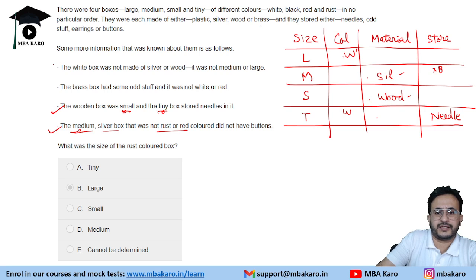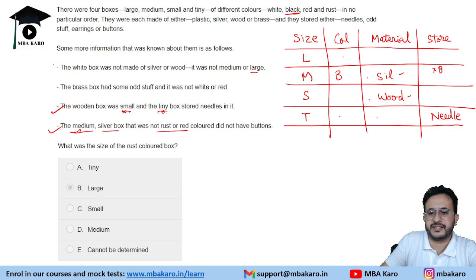So this is going to be the fourth color, that is black. Okay, so this is black and one of these two has to be white. So the white box was not made of silver or wood, and it was not medium or large. Okay, so white is not large also. So it gives us that white is the tiny box. Okay, so black and white are placed, and the remaining is red or rust.